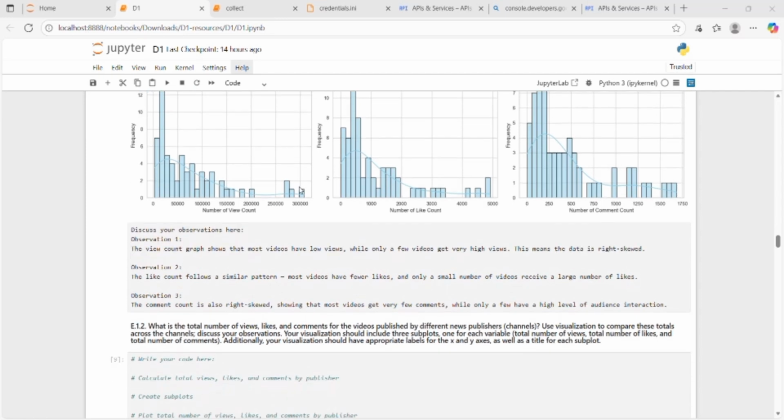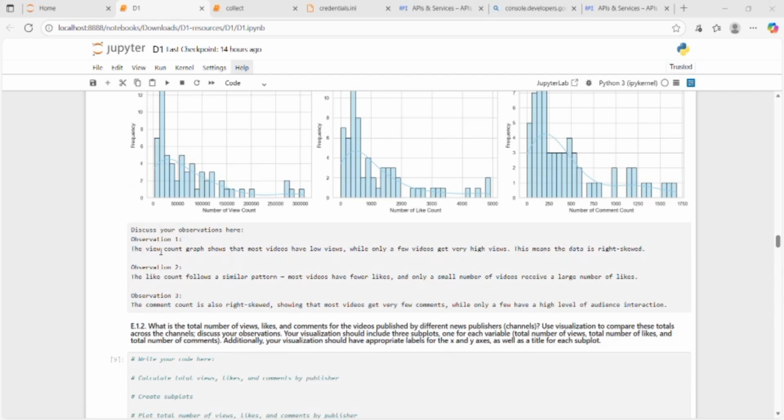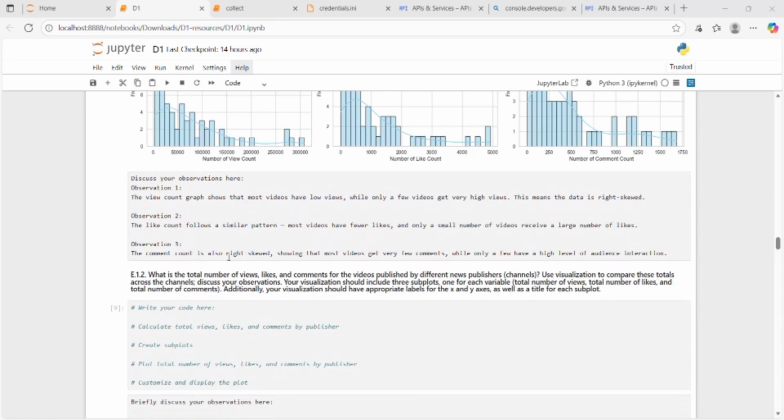But after observing these graphs, I observed that the view count graph shows most videos have low views while only a few videos get very high views. This means that the data was right skewed. The like count follows a similar pattern. Most videos have few likes and only some videos receive a large number of likes. The comment count is also right skewed, showing that most videos get very few comments, while only a few had a high level of audience interaction.